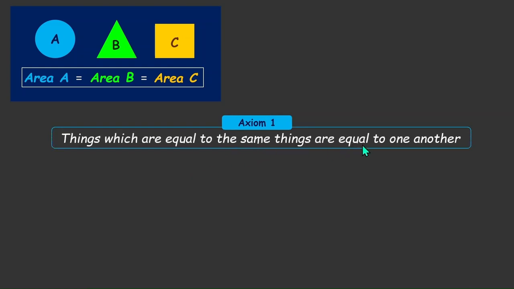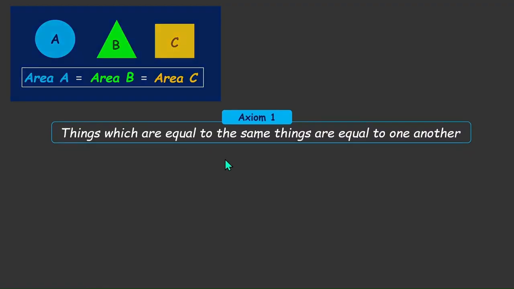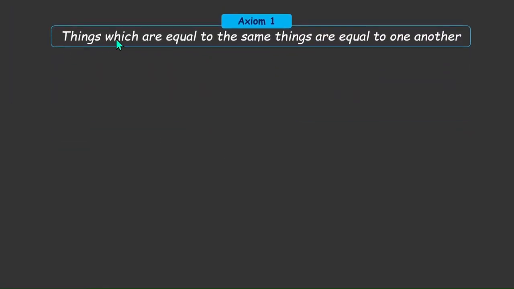to one another. We saw that the area of the circle was equal to the area of the triangle, but this area of the triangle was equal to the area of the square. So both the area of the square and the area of the circle were equal to the area of the triangle, which means that the area of the circle is also equal to the area of the square, right? And now let's think about this axiom. Let's think about each of the words clearly. In this, the first word, things. What are things here? And similarly, what are same things here?